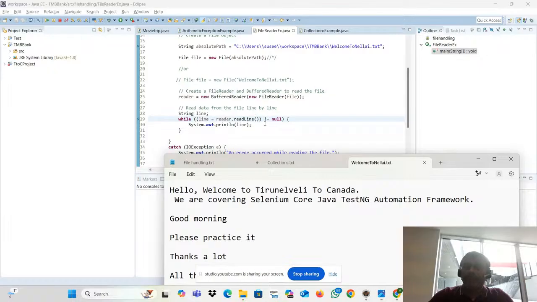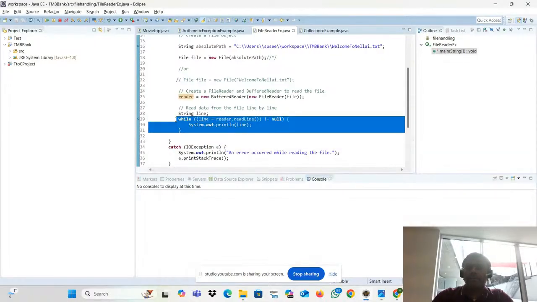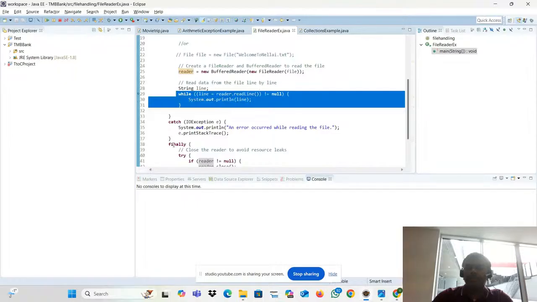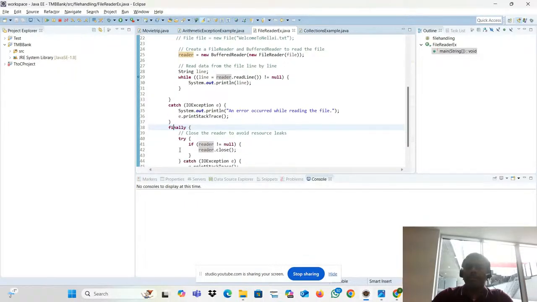So what is the condition? If it is not equal to null, then only go inside. If it is null, immediately my condition is false. So directly what will happen? It will come to finally. What is finally? If reader is not equal to null, then go inside. Think about that actually. Here, we are not talking about the line.